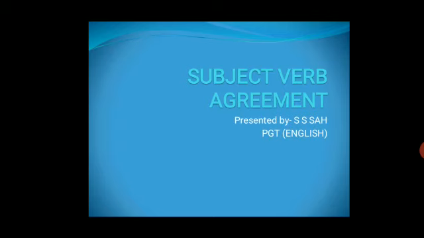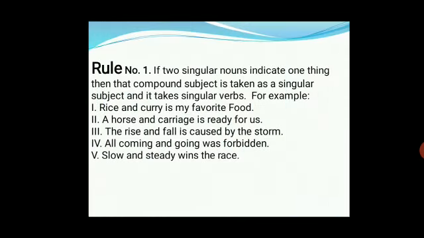Writing grammatically correct takes us to a greater height. A few rules I have mentioned here. These rules are: rule number 1: if two singular nouns indicate one thing, then that compound subject is taken as a singular subject and it takes a singular verb. For example, rice and curry is my favorite food.